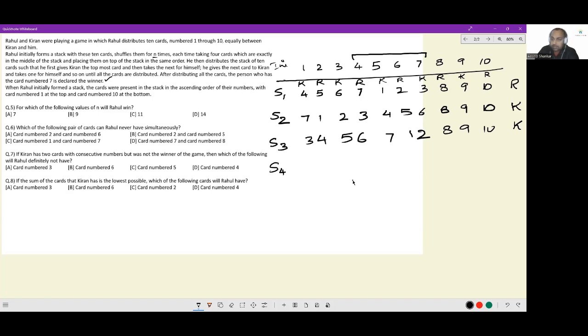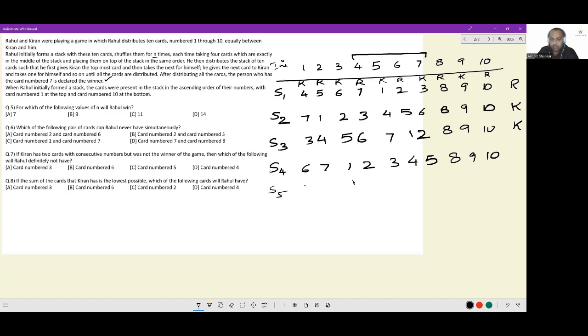So now 6, 7, 1, 2 will come to the front. 3 and 4 and 5 will be here. 8, 9, 10 as always remain the bedrock of stability. Then 2, 3, 4, 5 will come to the front.